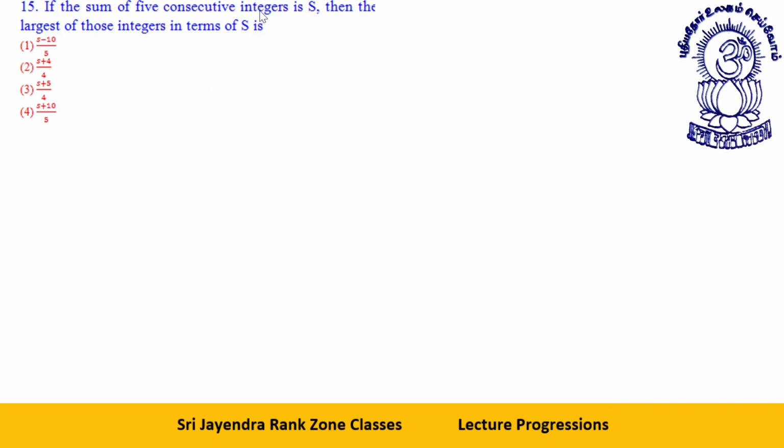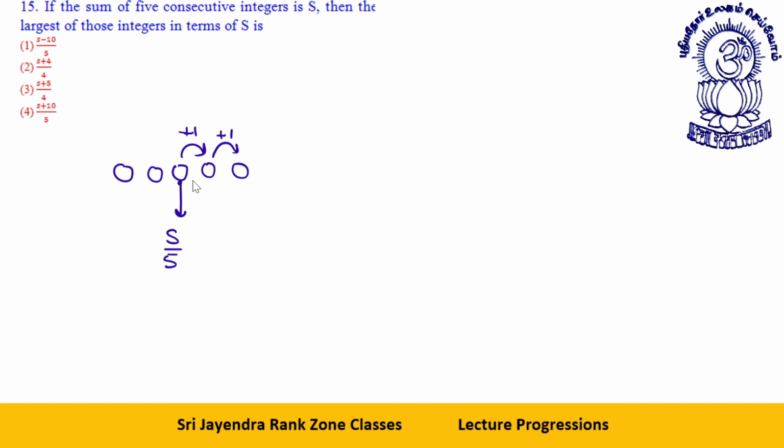If the sum of 5 consecutive integers is s, then the largest of these integers in terms of s is. See students, if we have 5 integers, the middle number is the sum divided by 5, s by 5, and the numbers go plus 1, plus 1 again.